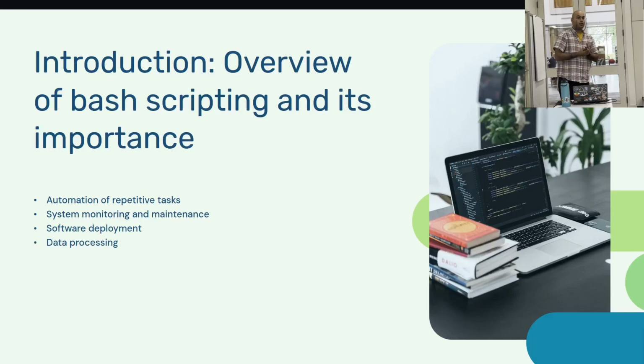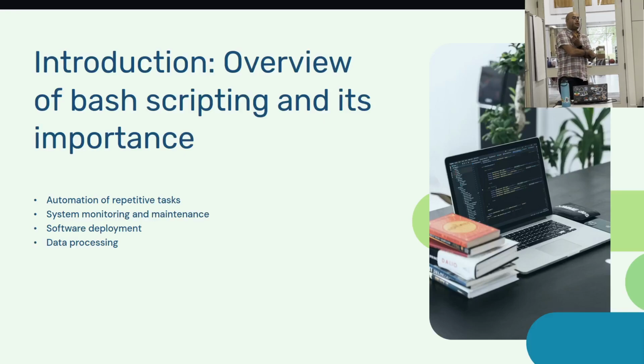In terms of system monitoring, we do use bash for checking system health, the resources that are being used, corrective actions, software deployment, installation, configuration, and also notification. We can always put some notification at the end, so when a task is done, we can get notified in different ways, email or SMS or help subsystem even.